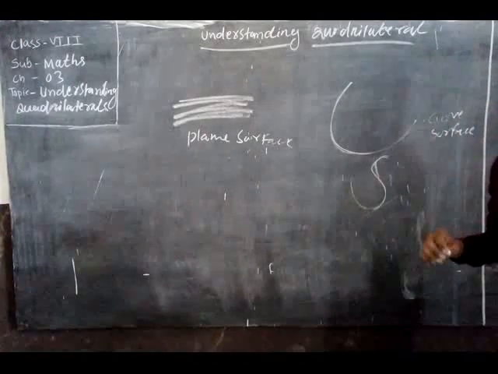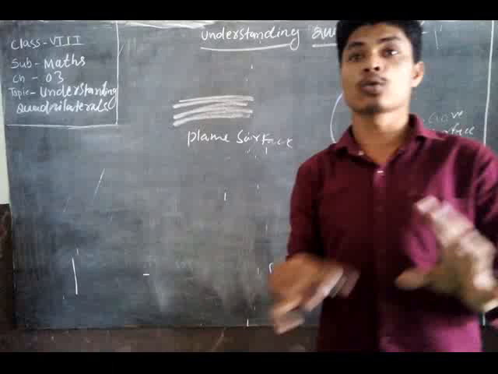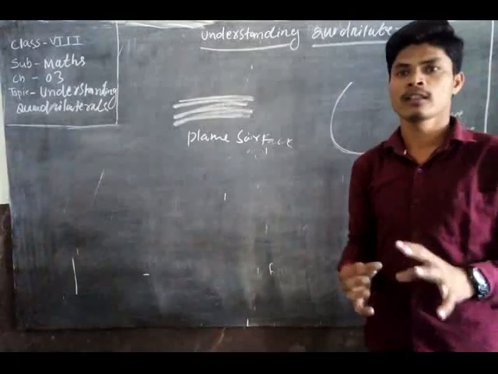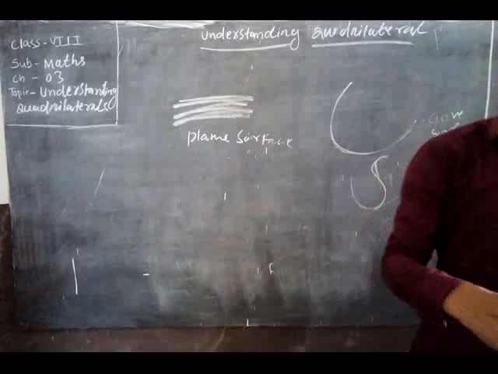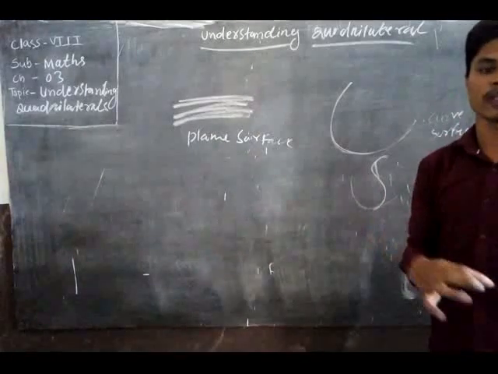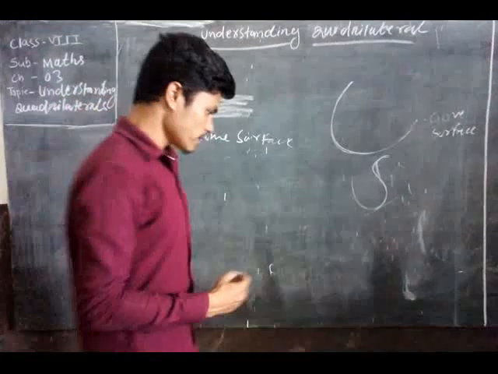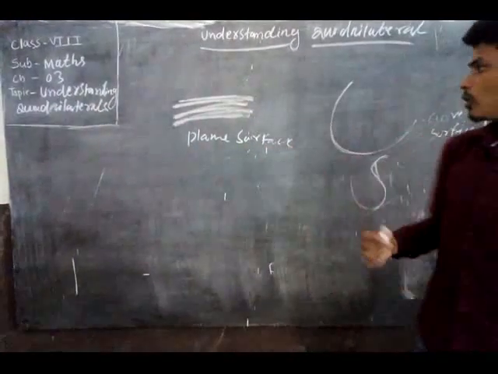Curved surface, then you know many surfaces. Surfaces are also of two types. First one is open, then the second one is closed. Open surface and closed surface. What is called open and closed? See the board. Open surface and closed surface.